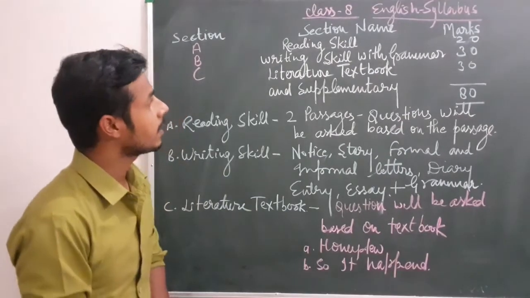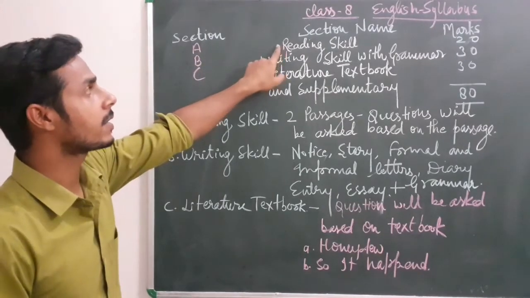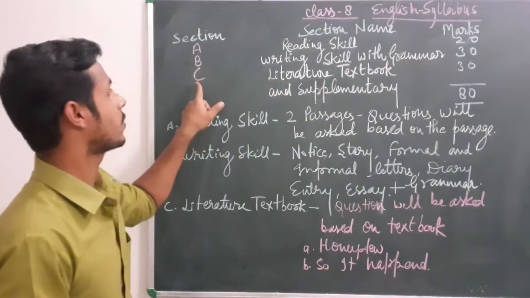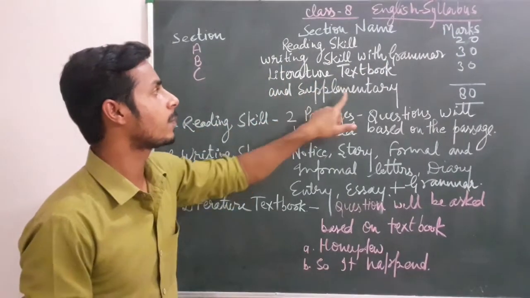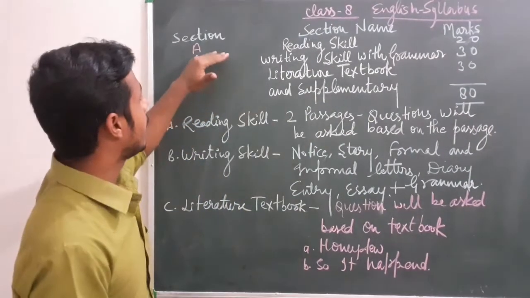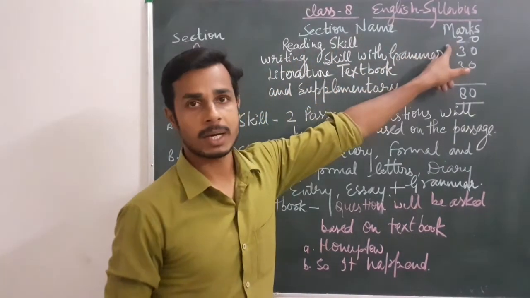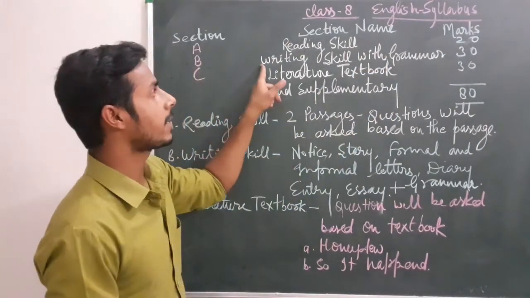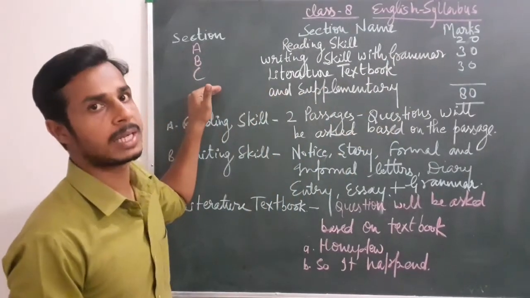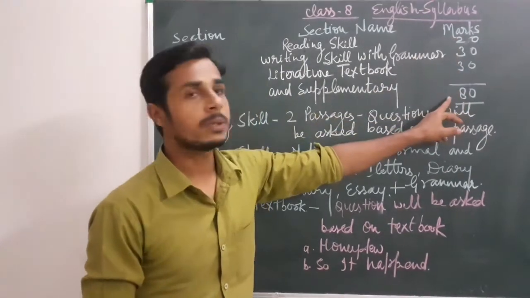Students, our syllabus is divided into three sections. Section A contains reading skill, section B contains writing skill with grammar, and section C is literature, textbook and supplementary reader. You should know the marks given in the sections. Section A, that is reading skill, contains 20 marks. Section B, that is writing skill with grammar, contains 30 marks. And your literature portion, that is section C, contains 30 marks as well. And the total adds to 80 marks.